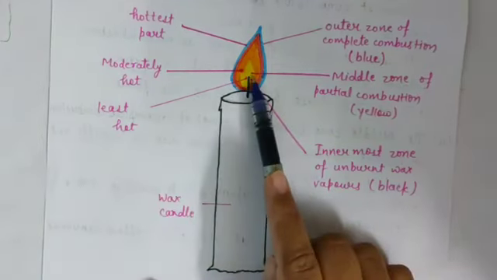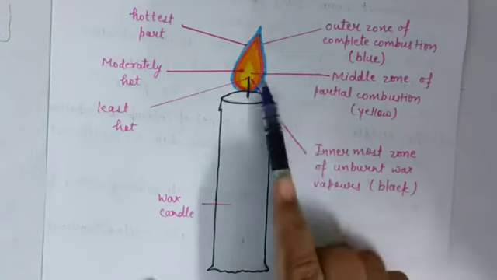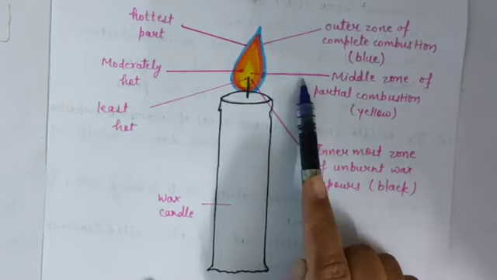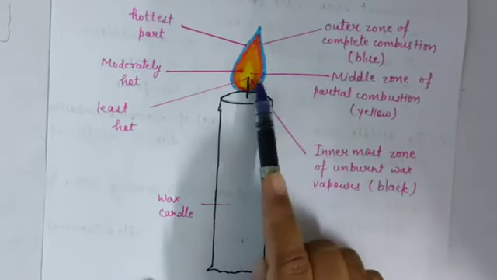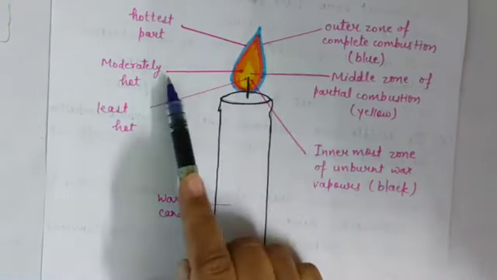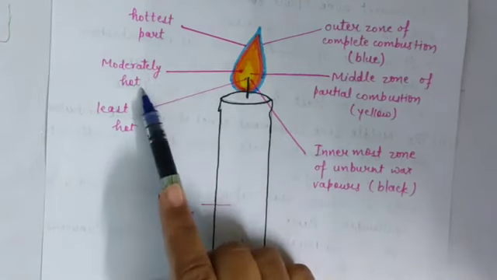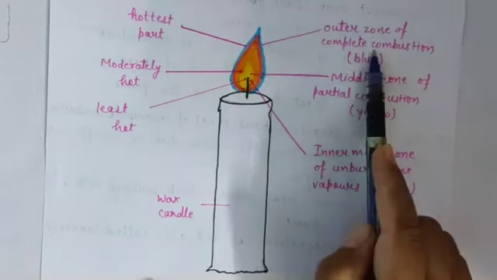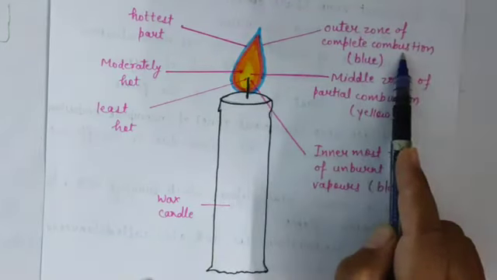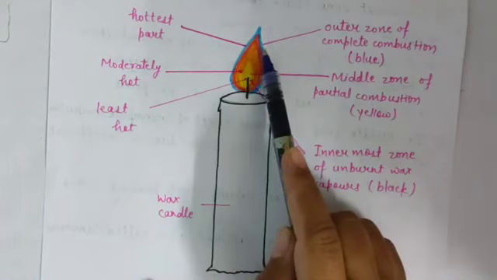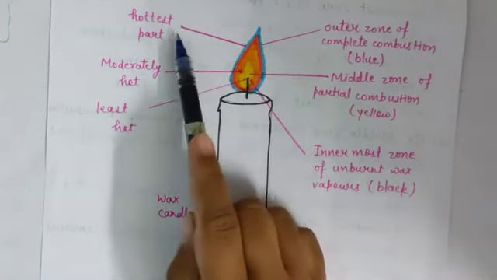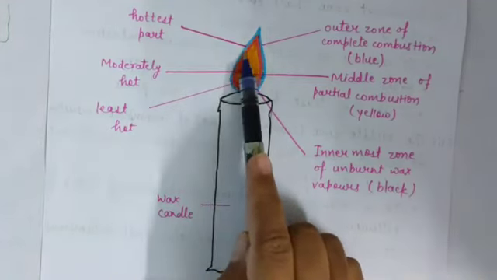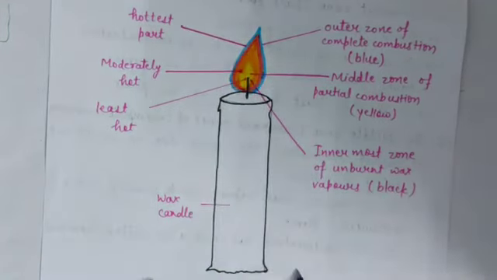Now next is the middle zone, and in this zone partial combustion will take place due to insufficient supply of oxygen, and it is yellow in color and it is a moderately hot zone. Now next is the outer zone. In this zone complete combustion will take place and it produces a blue colored flame, and it is the hottest part of the candle flame. So you have to draw this diagram in your notebook.